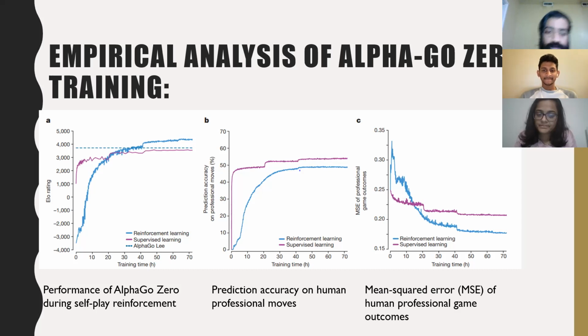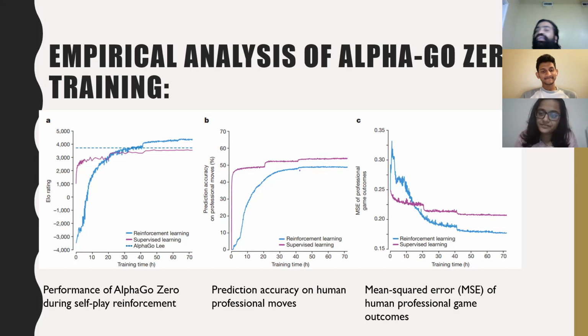In the second plot, the accuracy of the neural network trained by supervised learning is also shown, where the accuracy measures the percentage of positions in which the neural network assigns the highest probability to the human move. Whenever the human plays a move, as black or white, it shows how the probability will be. Here also we have two colored graphs: one is reinforcement learning and the other is supervised learning.